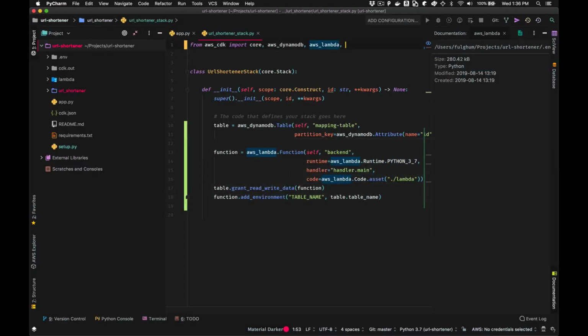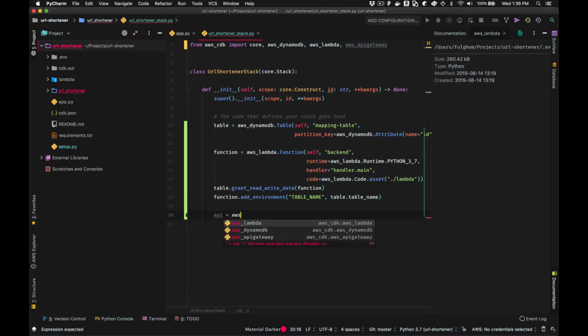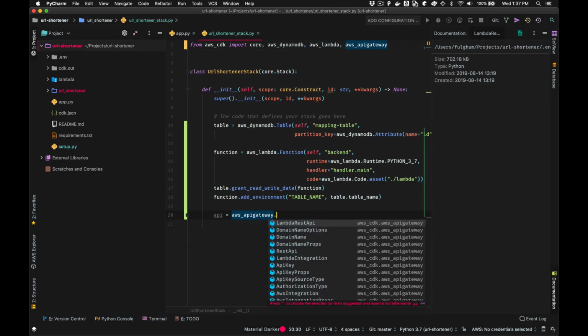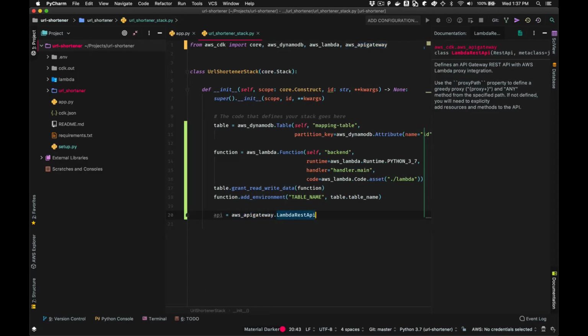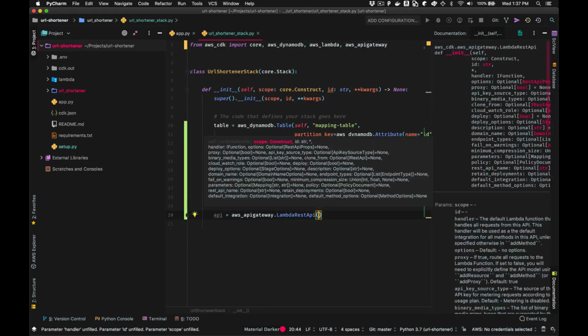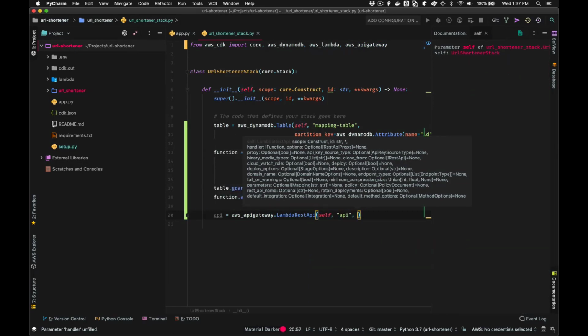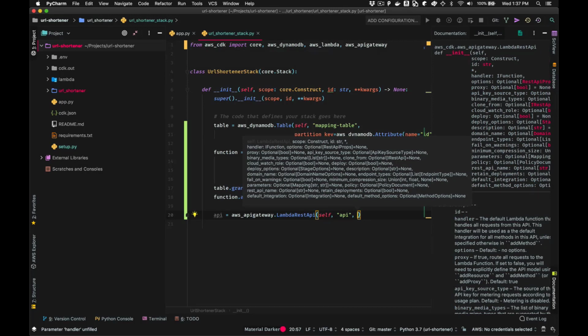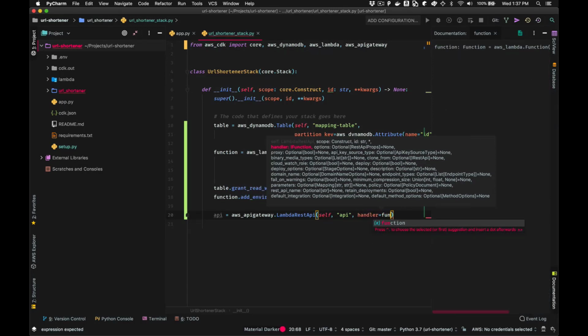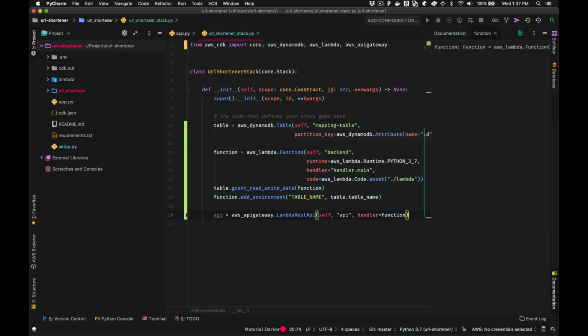Same thing as before, we're going to pull in API gateway. We're going to create an API. And it's this Lambda REST API that we just talked about creating. We're going to see the same pattern for every construct we create. And then the only required parameter we need to specify here is the handler. So for handler, we're just going to pass in our function. So one line of code was all it took for us to create this new API gateway endpoint and wrap it around our Lambda function.